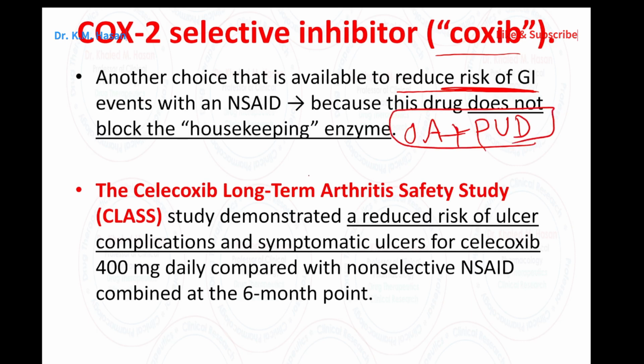It is the drug of choice because a COX-2 inhibitor preserves prostaglandin so it works properly on the GI system. However, we have some concern about the safety of celecoxib. They found that if you prescribe celecoxib long term, there may be cardiovascular risk, so we have to take this into consideration.